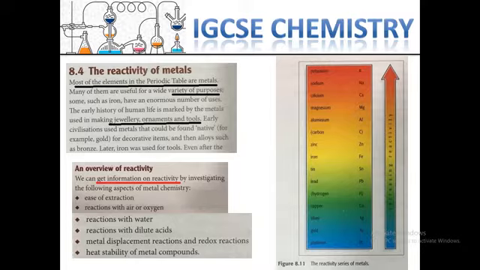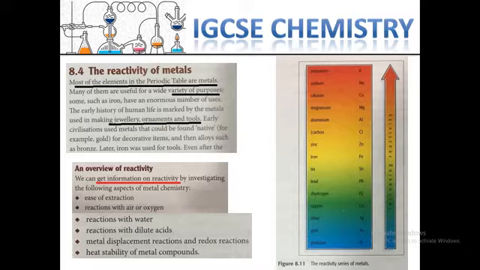We learn many things about transition metals. So this part is going to focus on the reactivity of those types of metal. Metals are very reactive, especially group 1 and group 2. Those metals are very reactive. Transition metals are less reactive than those two groups, but still transition metals are reactive and also very useful for